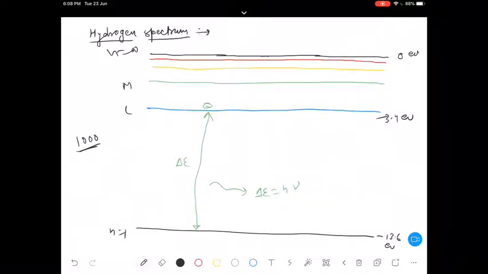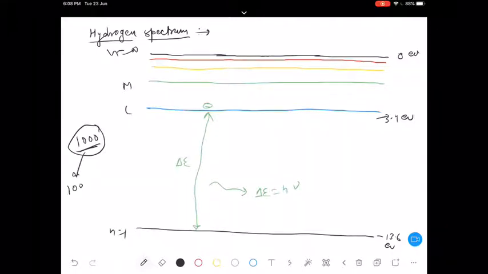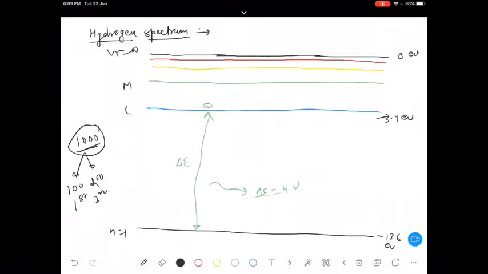Now, if you are supplying energy, out of those 1000, let's say 100 of them get excited to the first shell. Or let's say I write 200.